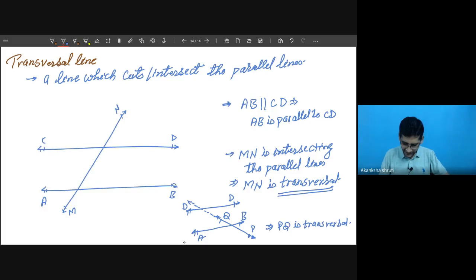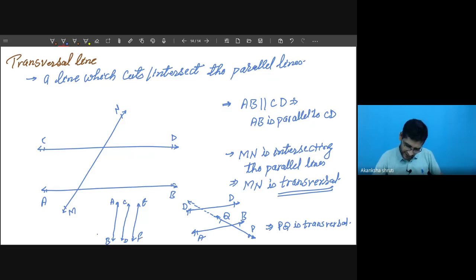Say I have these as the lines. Okay. Let us call this one AB, this as CD, and this as EF. Okay, student?